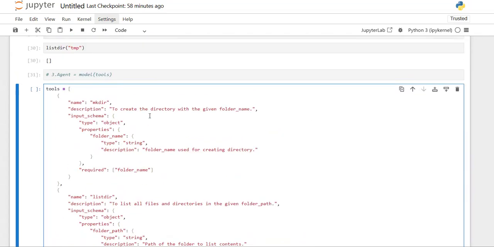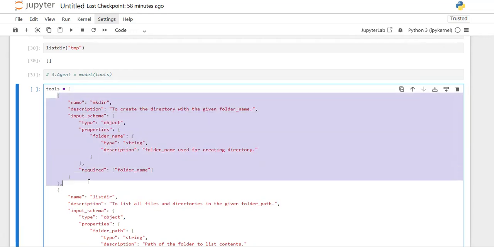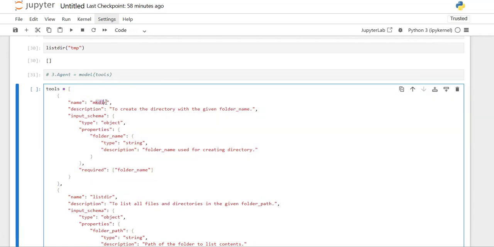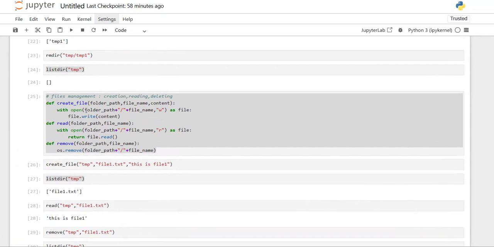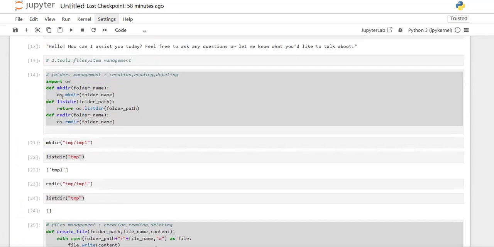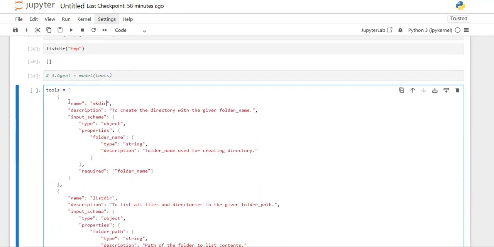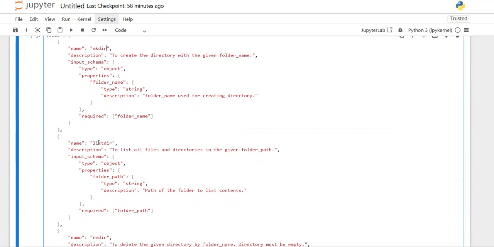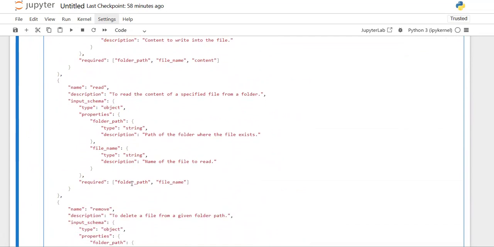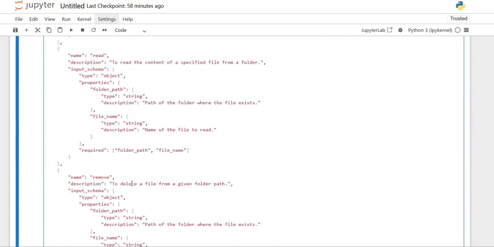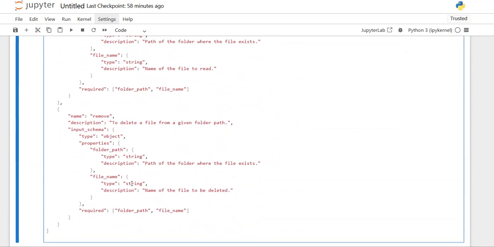That is all the tools' metadata or description, where this name represents the function name. This mkdir is nothing but the function name. This list dir I have defined here. So I have defined all the tools, for each and every function I have created.